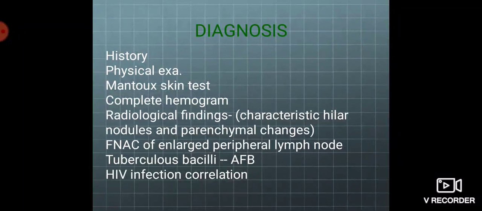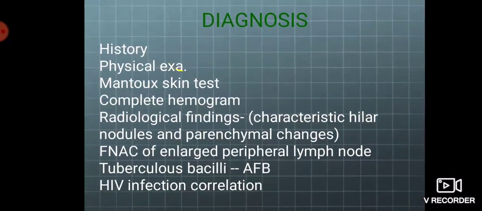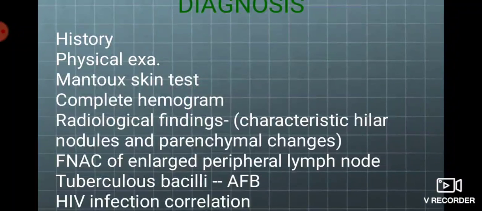Even some patients present with hemoptysis due to the erosion of blood vessels. There is pleuritic pain when there is pleural involvement by the tuberculous organism. Physical examination shows a chronic debilitated person with evening rise in temperature, and history of weight loss.